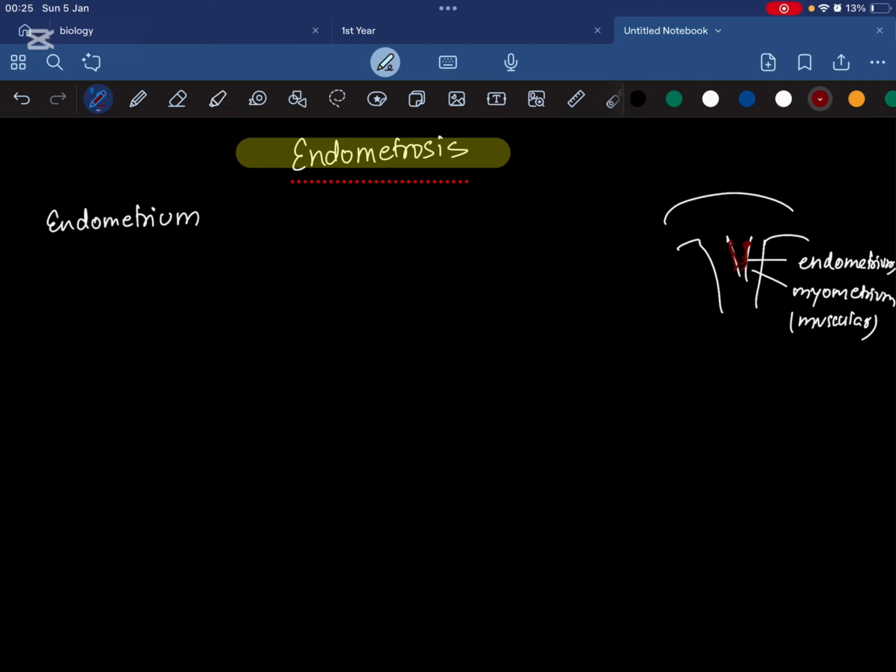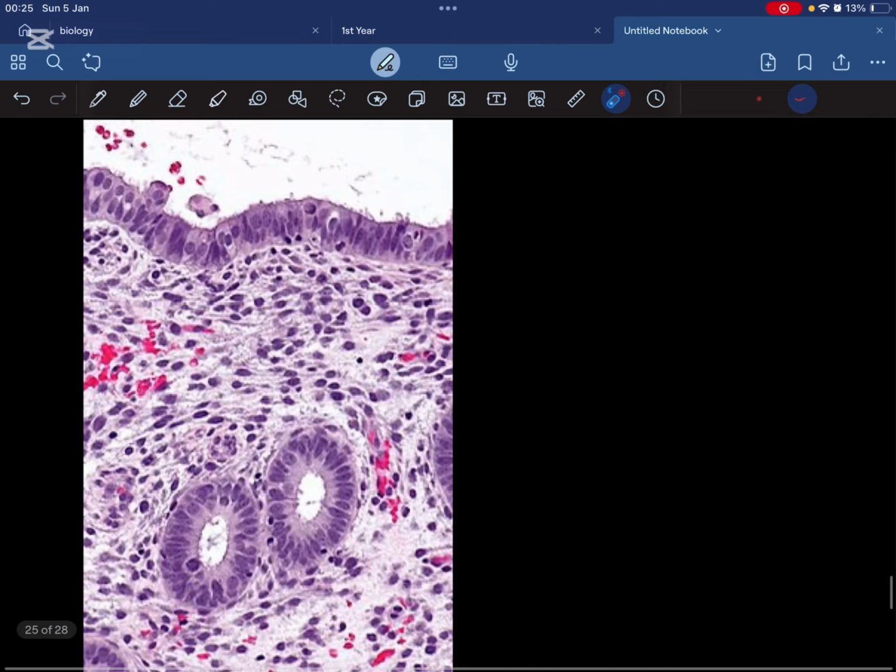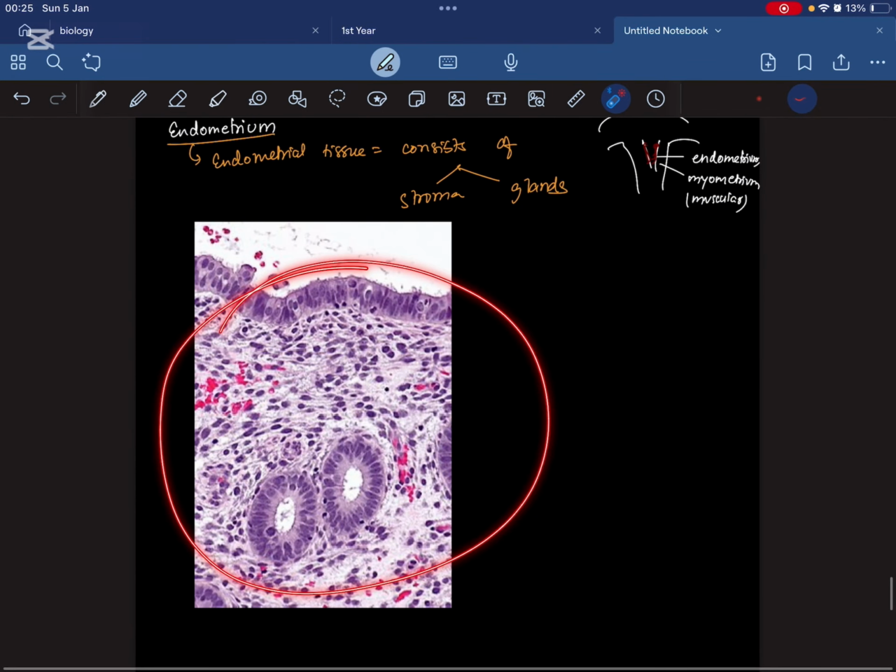Now, what does this endometrium contain? It is endometrial tissue, right? This endometrial tissue consists of two things: one is the stroma and another is the glands. If you're not understanding what I'm telling, I'll show you a picture. This is the endometrial tissue, right?